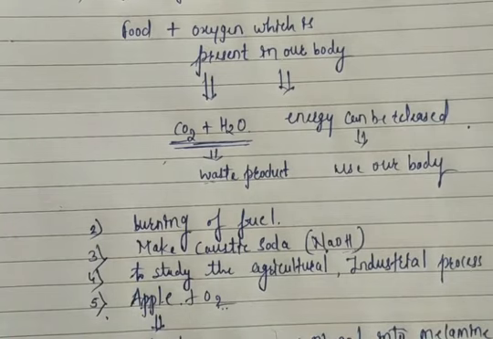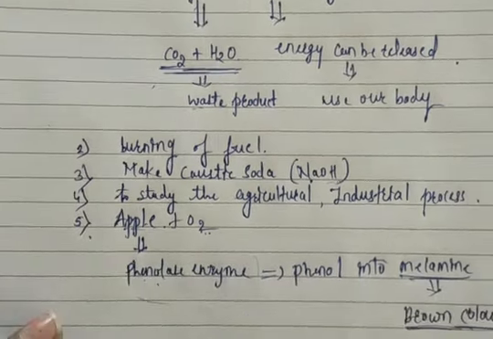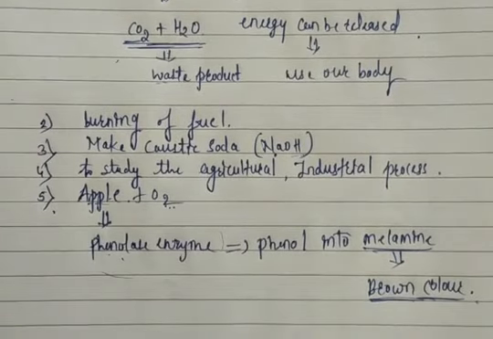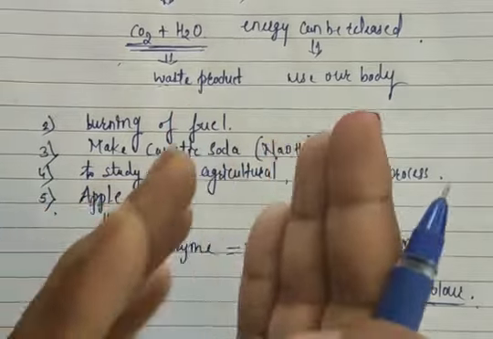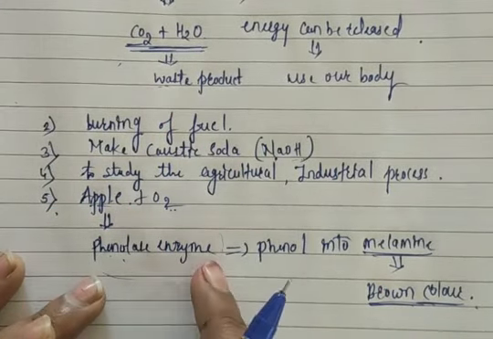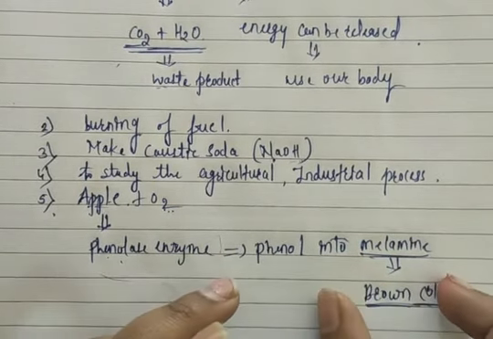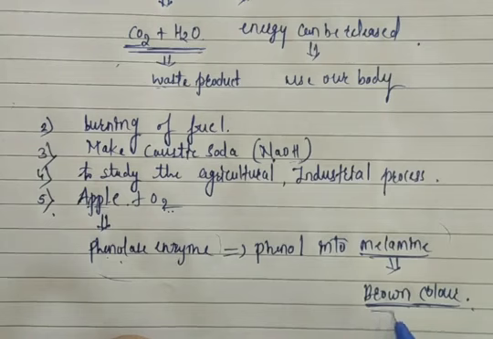And generally we can say that when the apple reacts with oxygen, the color of the apple will not remain the same. The color of the apple changes because of the reaction that takes place. When the apple reacts with oxygen, the enzyme present in the apple, the phenolase enzyme, converts phenol into melamine. Melamine already has brown color.